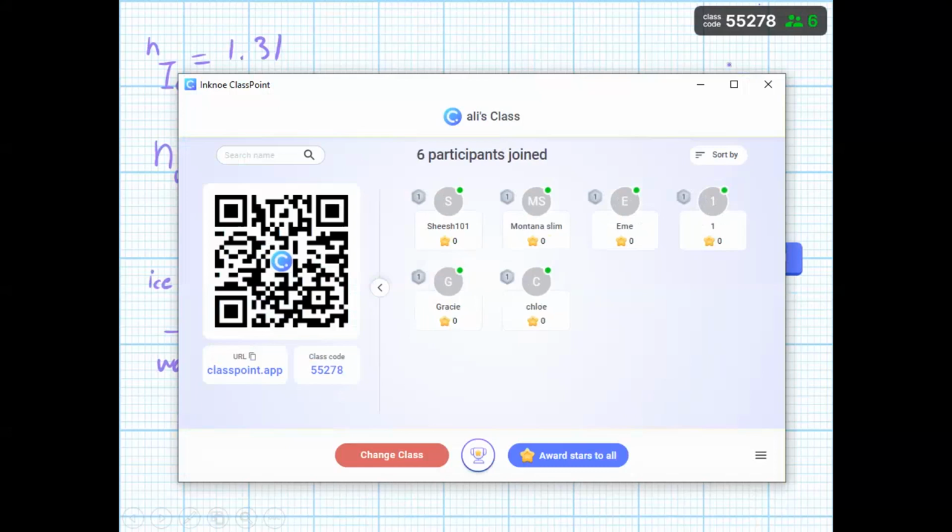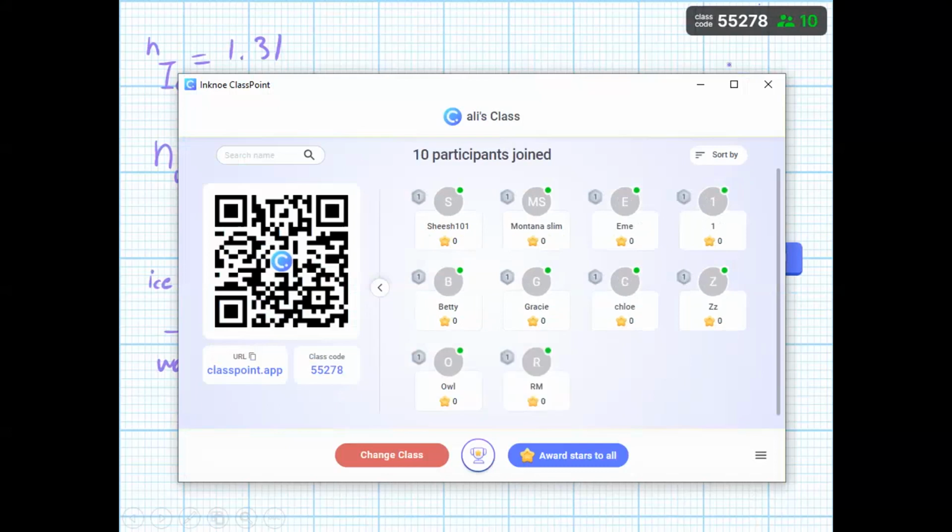You can refresh or completely. Passcode is 55278. Yes. You got it? No. What's the error? Oops, there is an error. I put in the class code correctly. Is anyone else getting in? I got it, but it was just a blank screen.